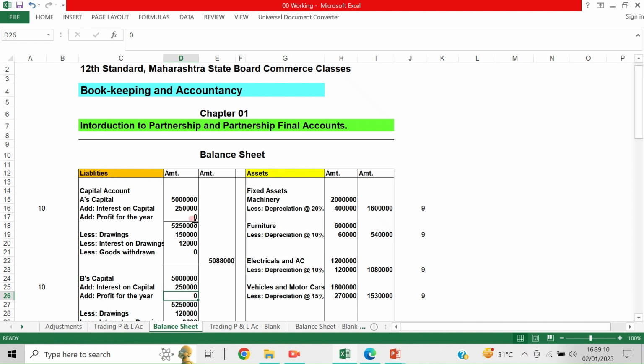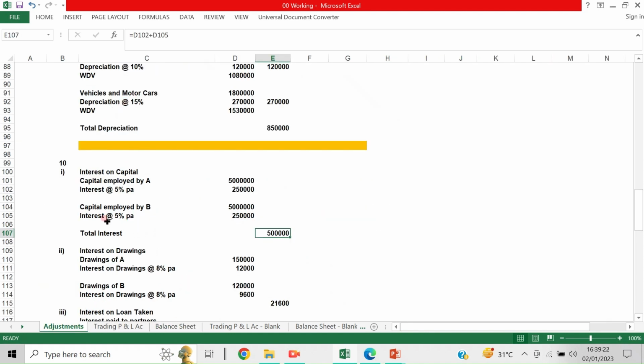Okay, so now the total is 52 lakhs. If there are no adjustments, it will be taken in the outer column, 52 lakhs 50,000. So now this point, I think you understood, the 10th one. Interest on capital is shown as debited to the profit and loss account and credited to the